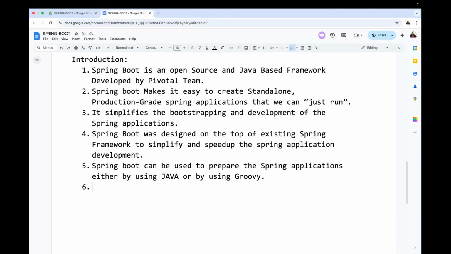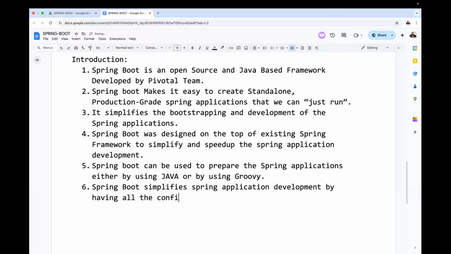Okay, sir. Good. Next, one more point I'm telling. This is another point we have to recognize. Spring Boot simplifies the Spring application development by having all the configurations as defaults.